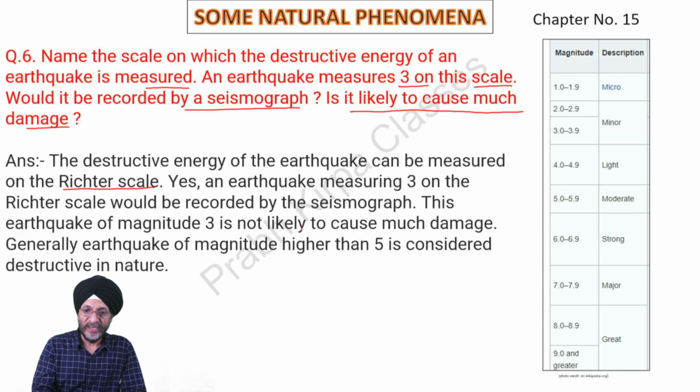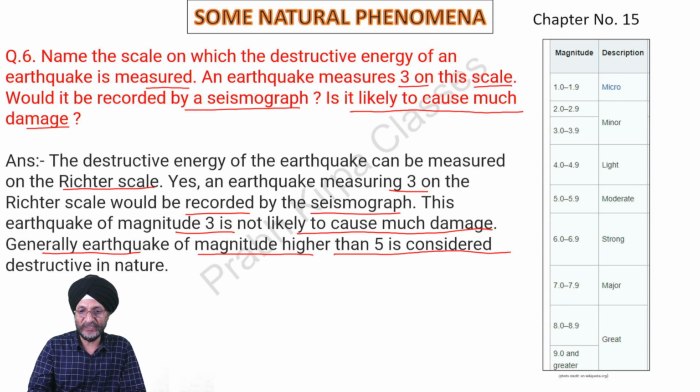Yes, an earthquake measuring 3 on the Richter scale would be recorded by the seismograph. This earthquake of magnitude 3 is not likely to cause much damage. Generally, an earthquake of magnitude higher than 5 is considered destructive in nature.